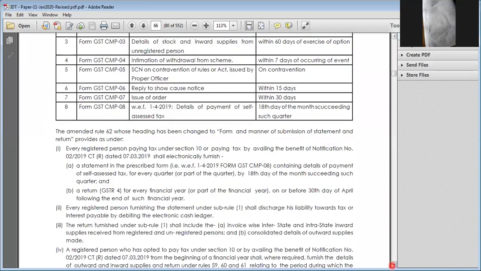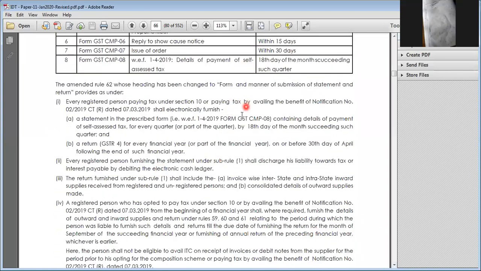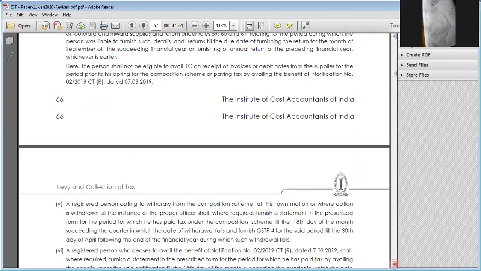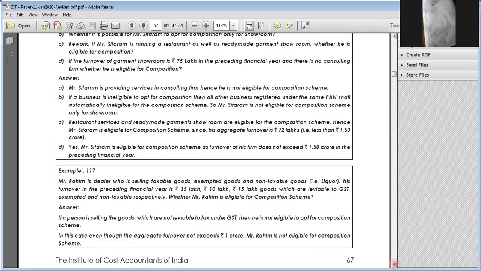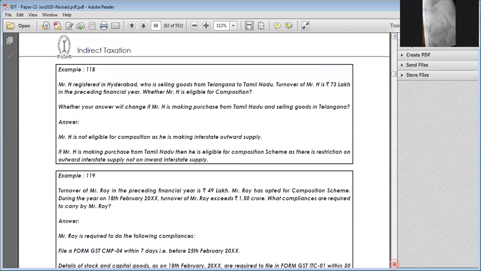Next one, the filing of returns, we have just seen that. Next, these are the ITCs availed and ITCs not availed. Those scenarios we have seen already. I think I'm just skipping these scenarios.